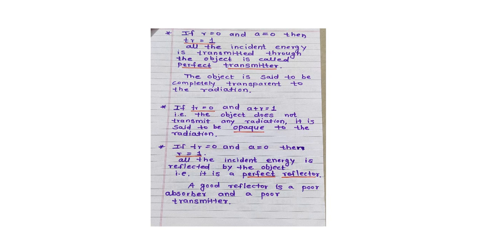The object is said to be completely transparent to the radiation.